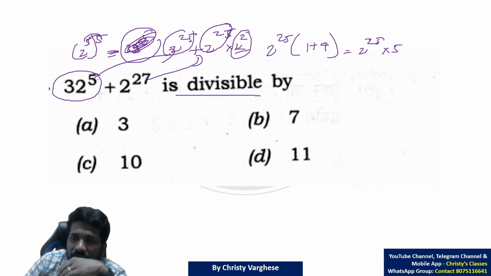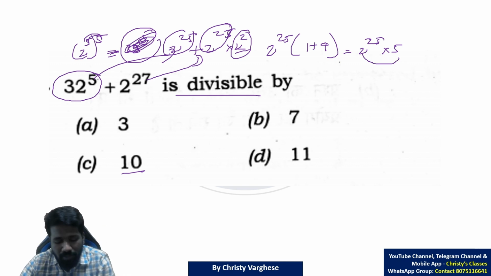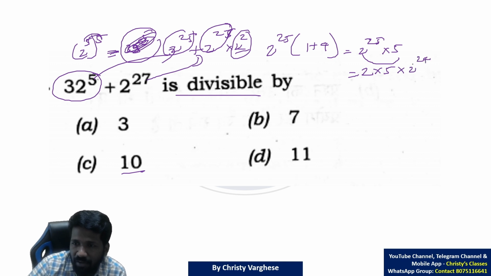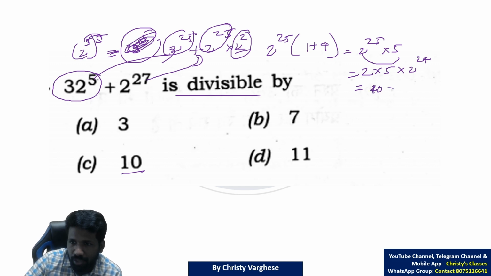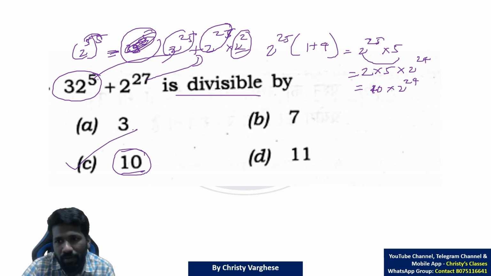This is divisible by what? Look at that. There is an option called 10. You can get 10's divisibility checked by combining 2's and 5's. There is 2 raised to 25, which means 25 2's are multiplied. Take one 2 out of it, multiply it with 5, you will get 10 into 2 raised to 24 after taking one 2 out of 2 raised to 25. That is 10 times 2 raised to 24. That is, 10 is a factor, or it is divisible by 10. That is one way of doing it.